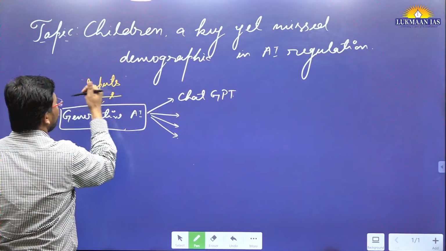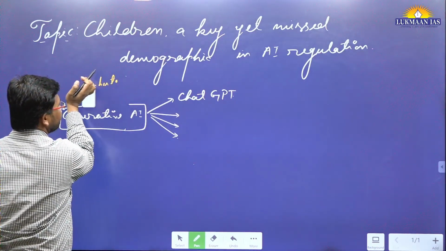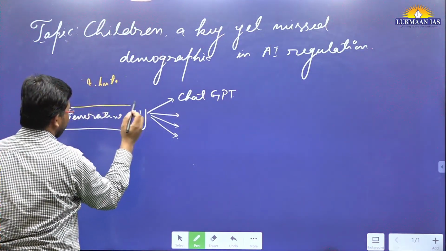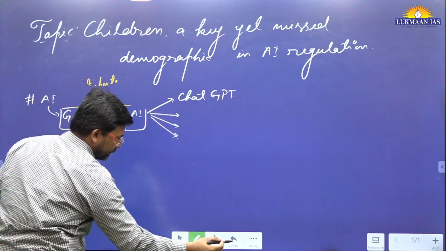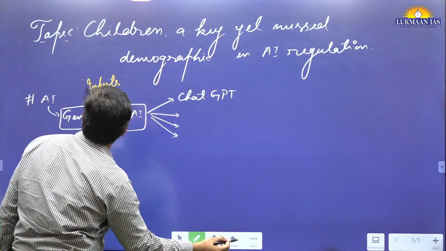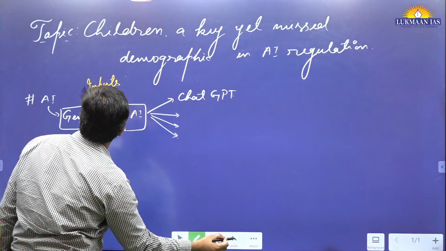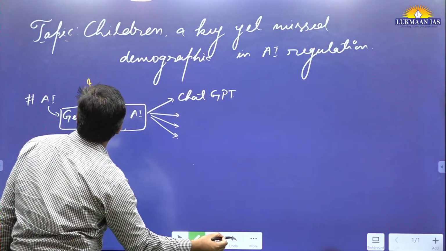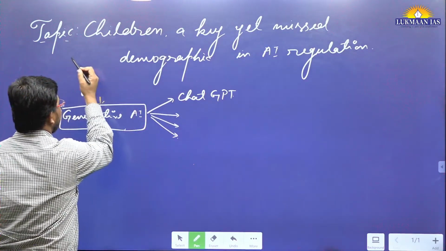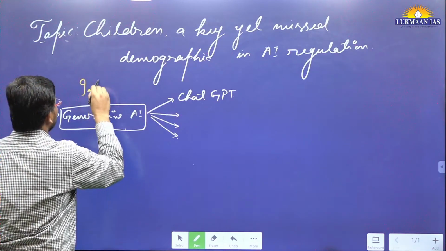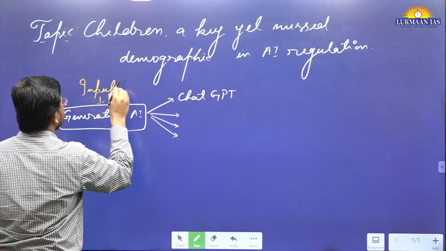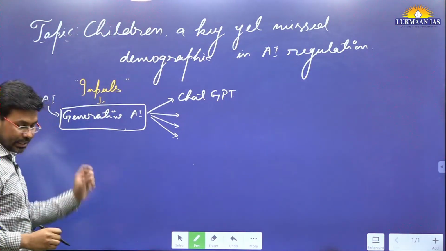So we generally provide inputs to generative AI.